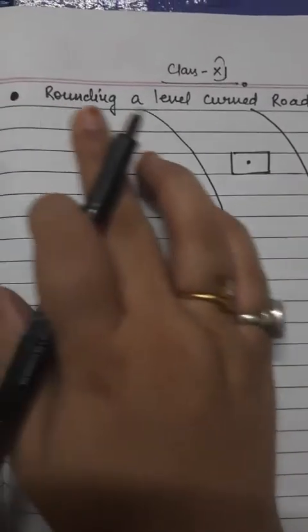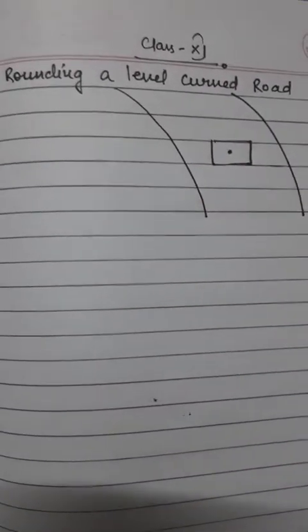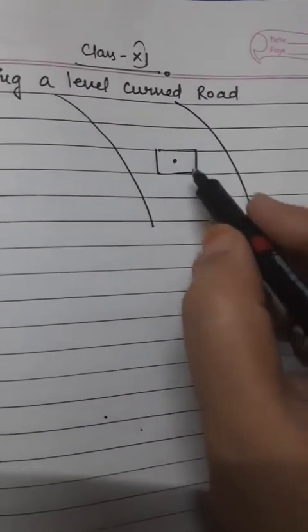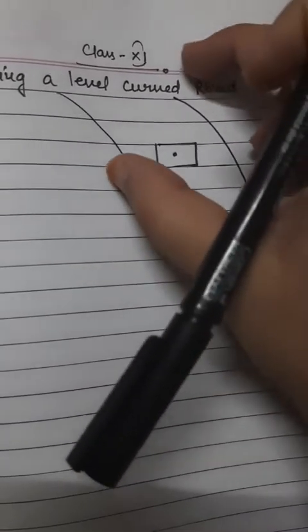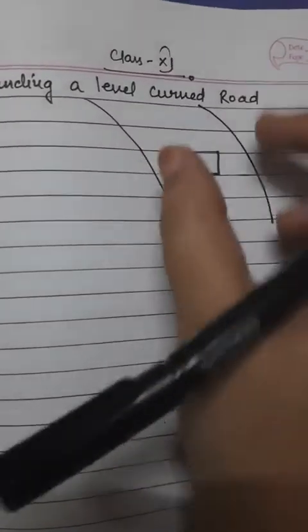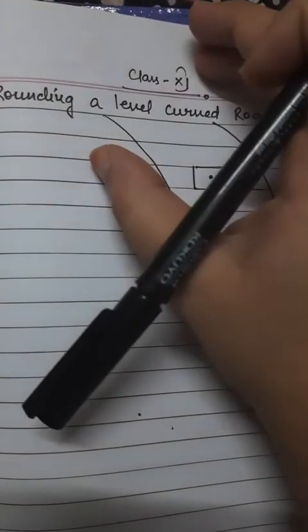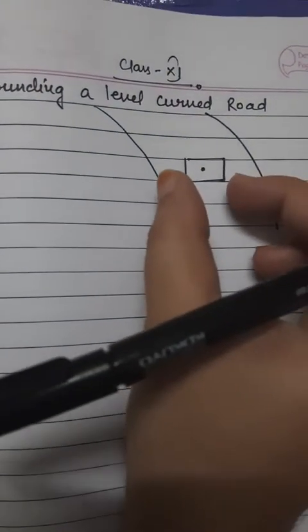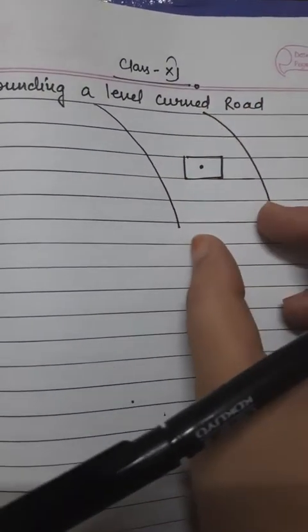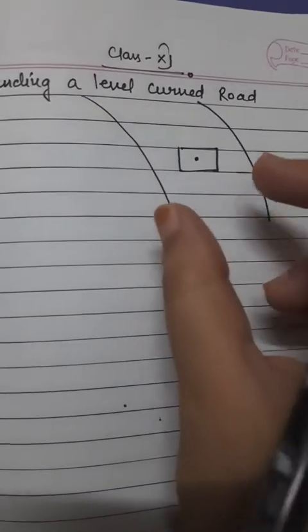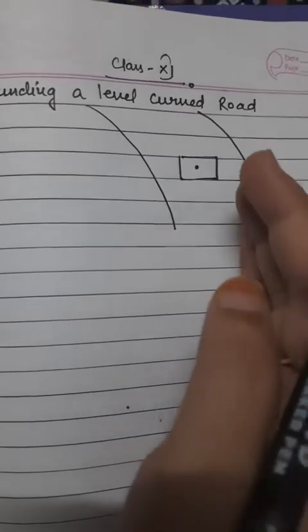So now the topic which is coming next is rounding a level curved road. This is topic number 1 for dynamics of circular motion. Sometimes we have seen that a road is curved, such that there is one center around the curve, which is taken as a part of a circle, and suppose a vehicle is moving on that curved road. When a vehicle goes around a curved road, it requires some centripetal force, so that the vehicle will be kept on the curve.